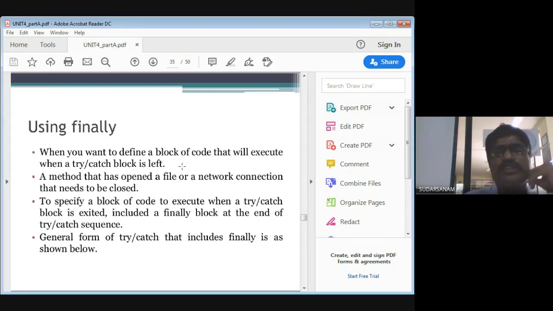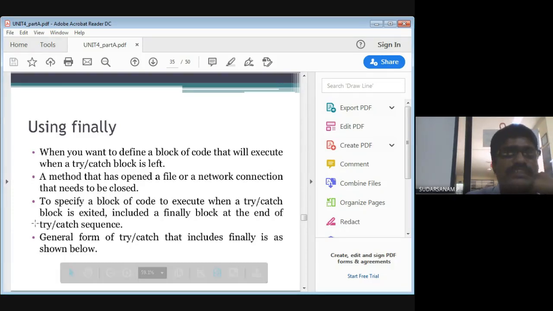That is the meaning of this: when you want to define a block of code that will execute when a try or catch block is left, either one or both. Next, a method that has opened a file or network connection needs to be closed. When you are using network-connection related programs, you should close the network, and then the finally statement will execute.